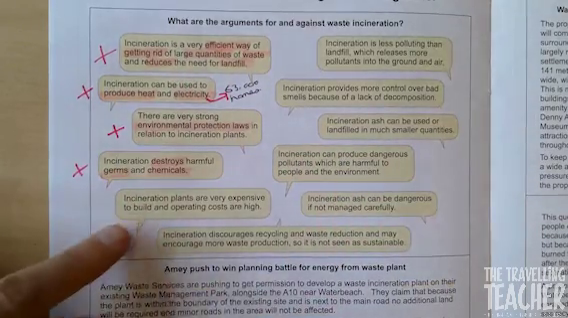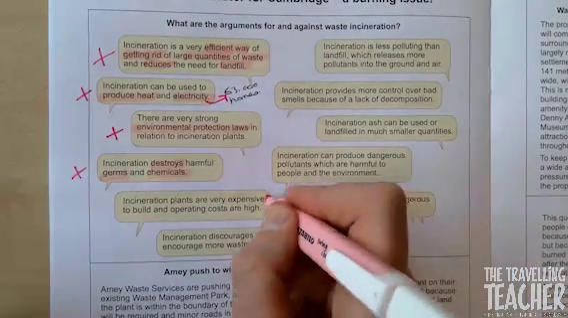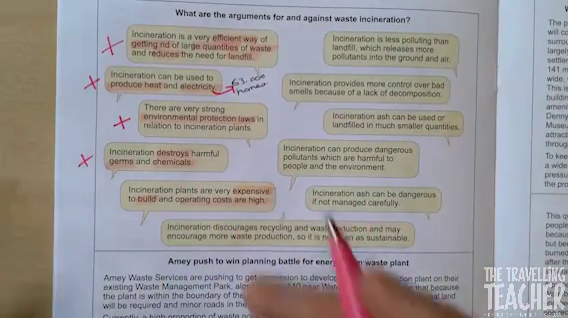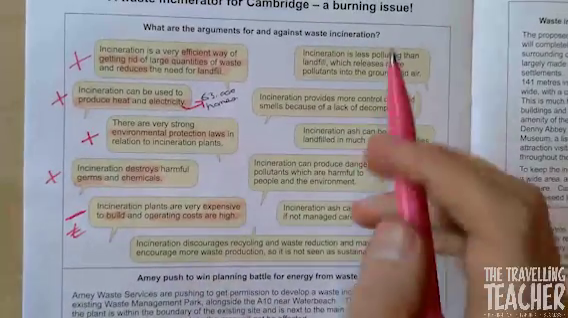Incineration plants are very expensive to build and operating costs are high. So expensive to build, operating costs are high. We have our first negative. Very economic as well. Let's jump to the top.